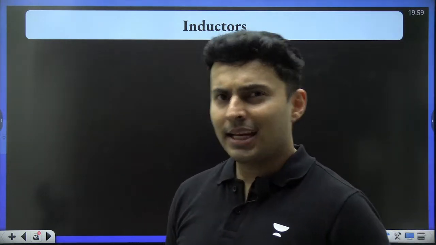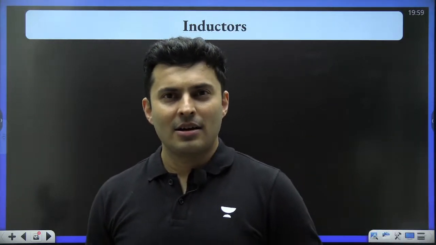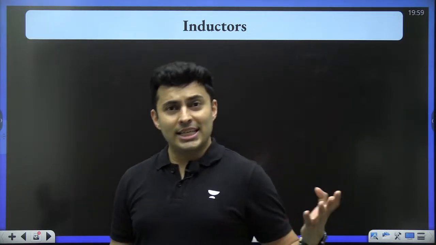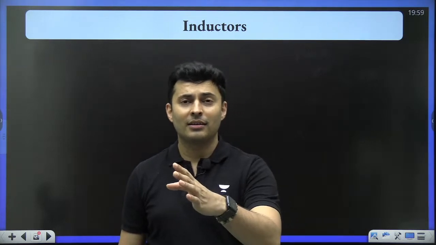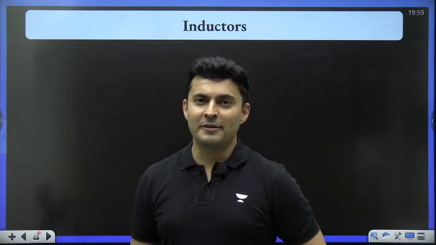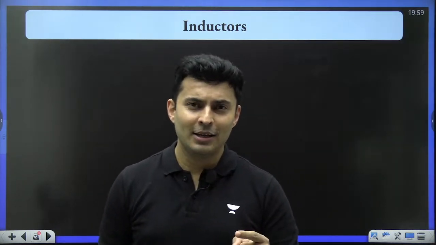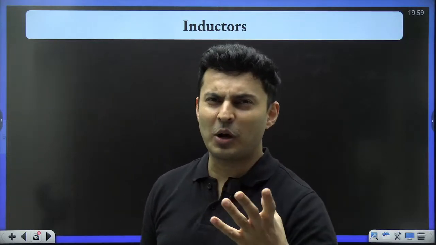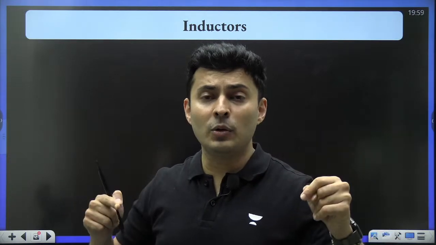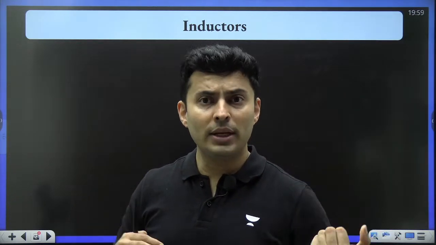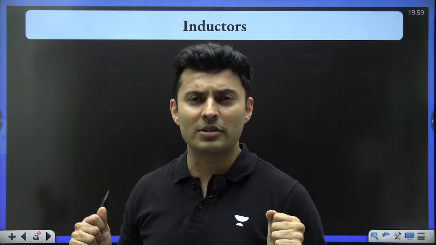See, any coil you take, if you change the flux through it, it will not like it. Says who? Lenz's law. You change the magnetic flux through it, the coil will be like, no, I don't like it. I'll oppose the change. If you try to increase, I will try to weaken you. If you try to decrease, I will try to strengthen you. Always oppose.